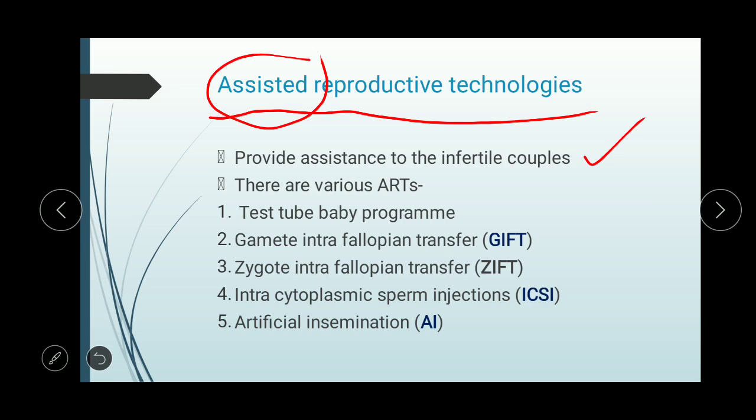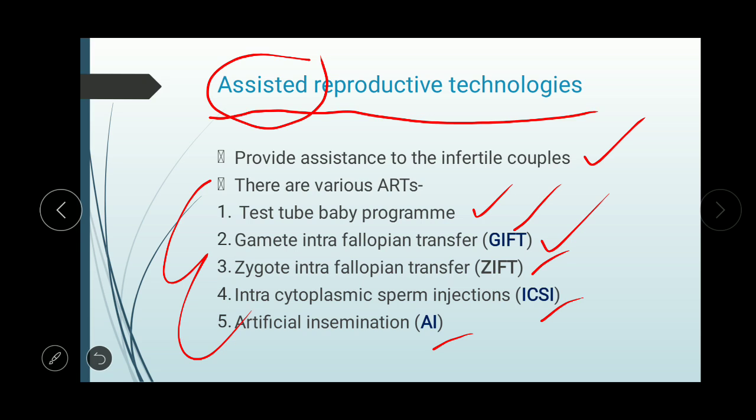These are the test tube baby program, gamete intra-fallopian transfer, shortly called GIFT. Sometimes in exams they ask the expanded form of the abbreviation, so you have to remember abbreviations like GIFT, ZIFT, ICSI, AI, etc. Then gamete intra-fallopian transfer, then zygote intra-fallopian transfer, ZIFT, intracytoplasmic sperm injection, ICSI, and artificial insemination. We will see this in detail. So these are the assisted reproductive technologies, and they will assist the infertile couple to produce children.